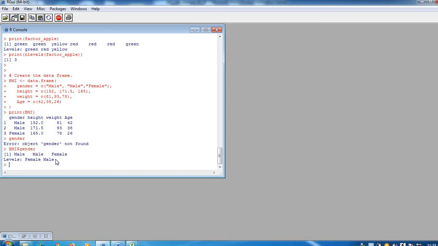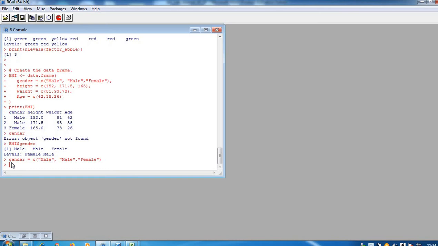Now I have told you that there is one more way to create a data frame so that you can repeatedly use these vectors. So now I am trying to create different vectors, and then from these I will create a data frame. I'm just copying it. Now only gender is not available, it has shown you the error. So now it should create gender. It is creating, no error.